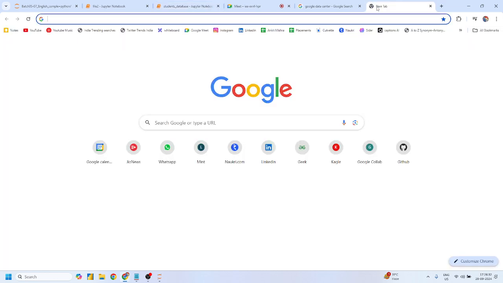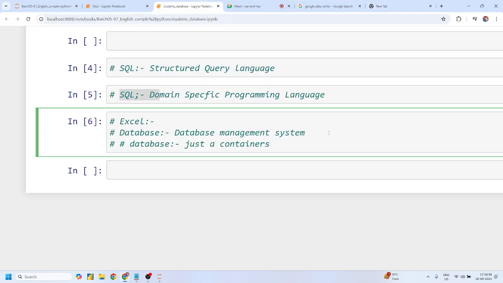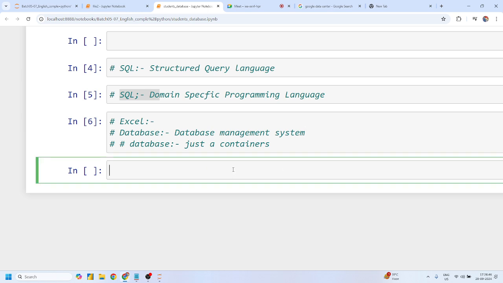Mohit, in the market, we have different types of databases or database management systems. A database management system is software which allows you to perform certain tasks related to databases. What are those tasks?